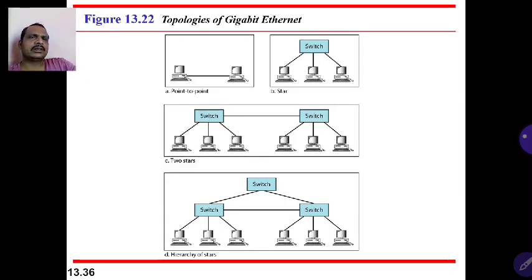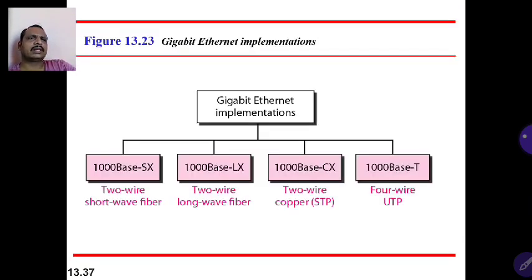So these are the topologies we use. Point-to-point topology we use in Gigabit Ethernet. Star topology we use. Two stars, hierarchical stars, we are going to use in Gigabit Ethernet. These are the topologies we use in Gigabit Ethernet.